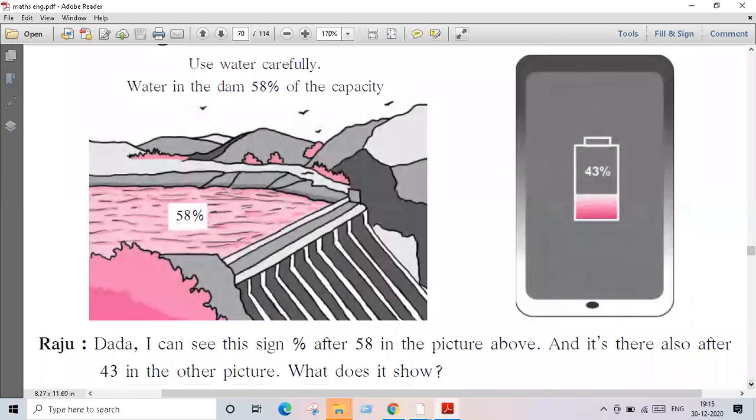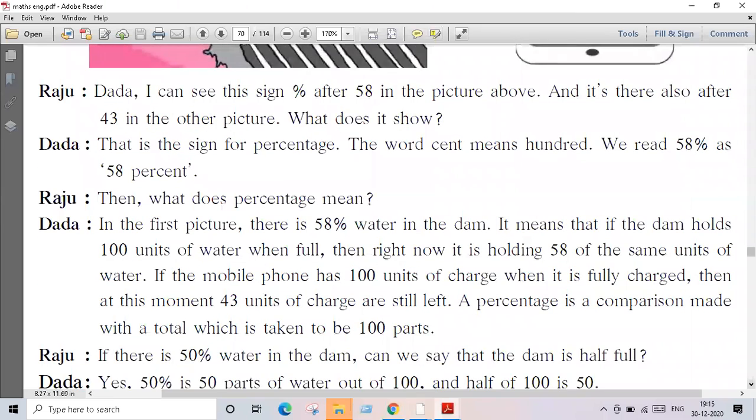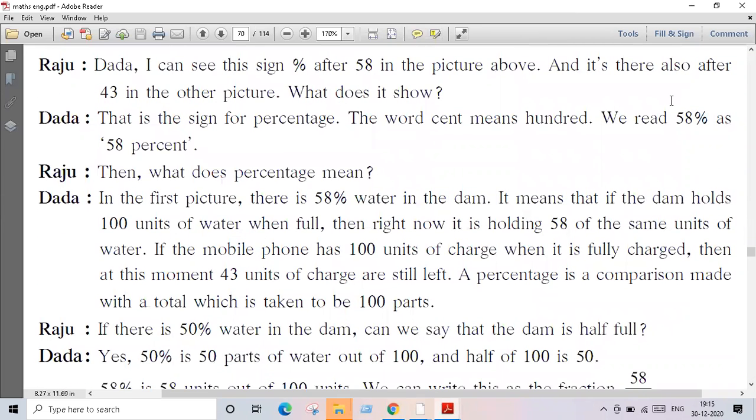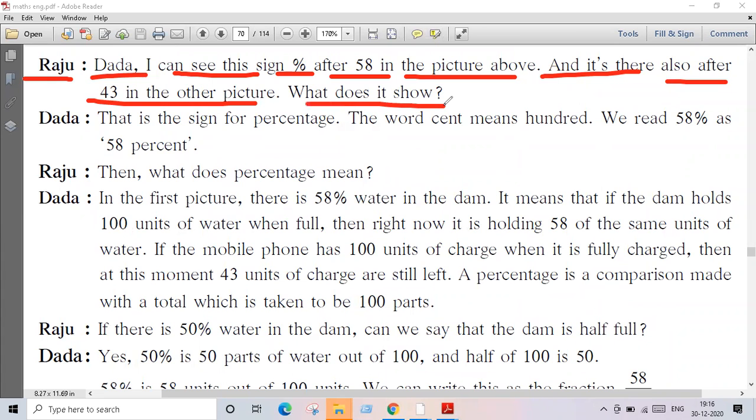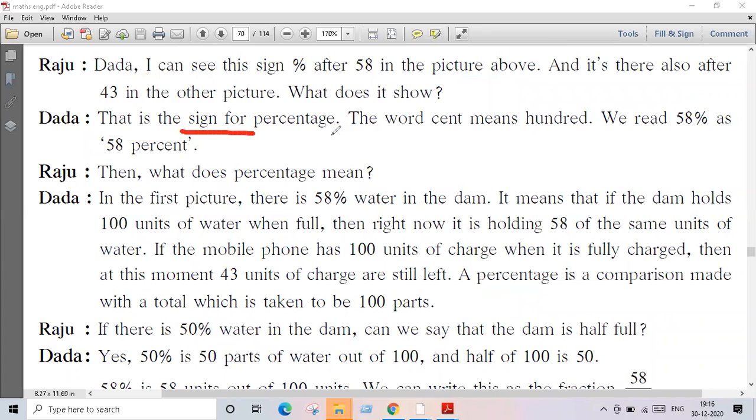There's a conversation between Raju and Dada. I hope you understood the concept of percent or percentage. Raju says, Dada, I can see the sign percent after 58 in the picture above, and it's there also after 43 in the other picture. What does it show? So we can see that this sign is the sign of percentage. Dada says that is the sign of percentage. Now it is present in your mobile, in my laptop, and you can also write it.